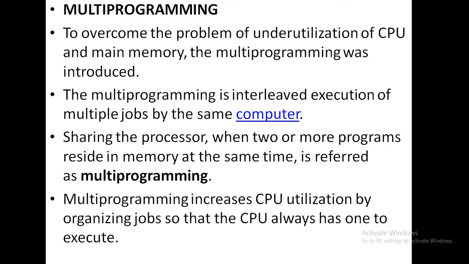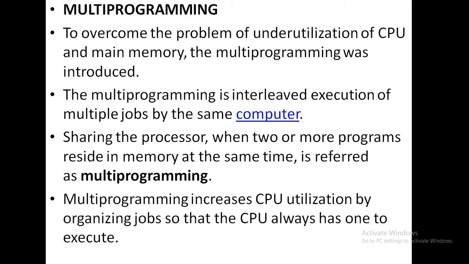In other words, sharing of a single processor among multiple jobs or multiple processes or multiple tasks is known as the multiprogramming technique. So multiprogramming increases CPU utilization by organizing jobs so that the CPU always has one to execute.